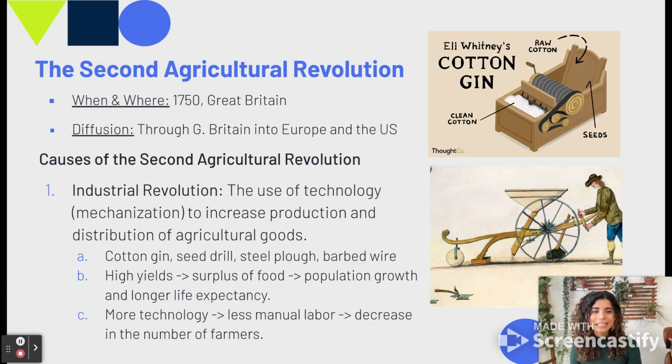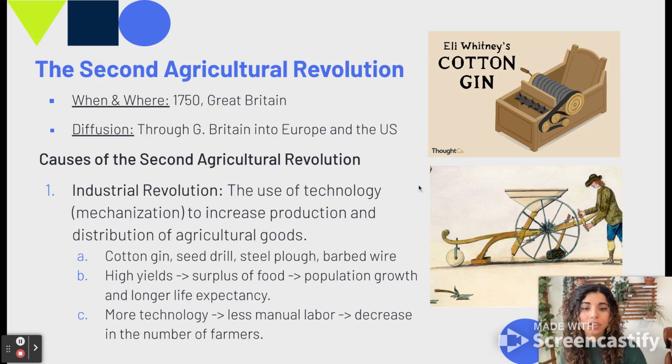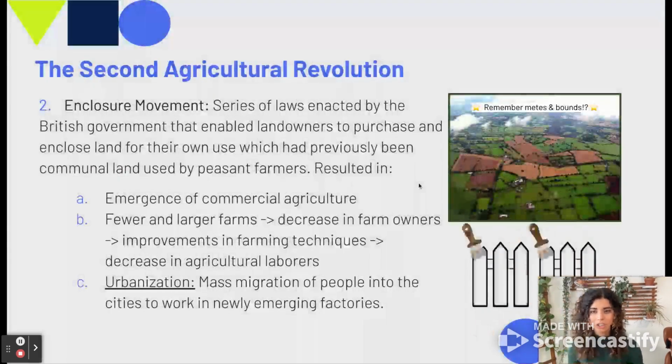And that meant that we didn't need as many farmers. So that then freed people up to move to urban areas and work in factories and change their lifestyle completely. So we continue to see the development of agriculture today, right? But make sure that you link the second agricultural revolution directly to the Industrial Revolution.